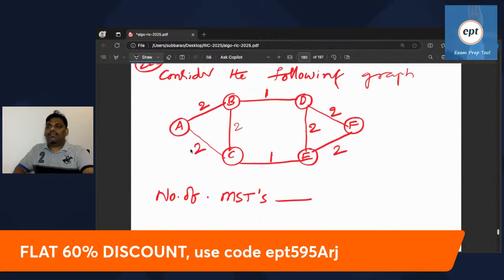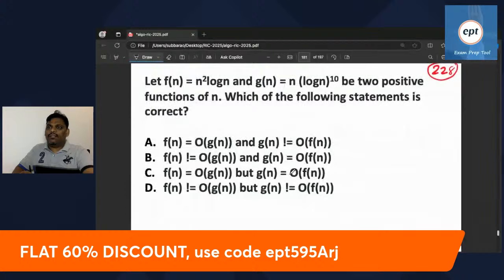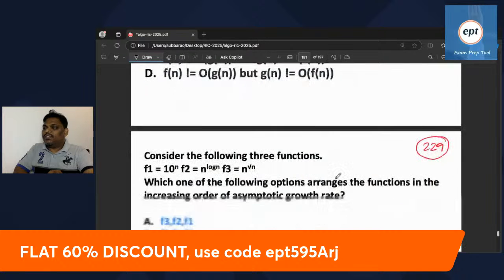The answer to this one, we did yesterday. It is 12. In the last class we did this. I think the answer is B, the second option. Everyone knows this. If anyone did not attend yesterday's class, please go through it.